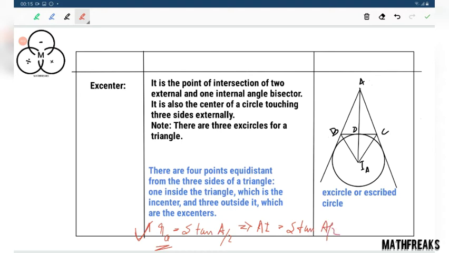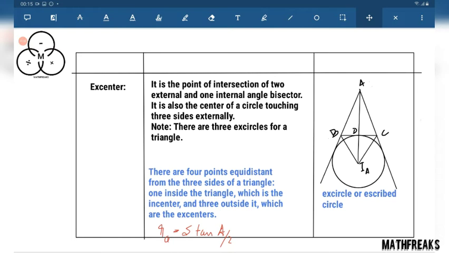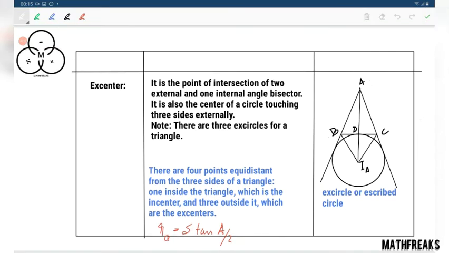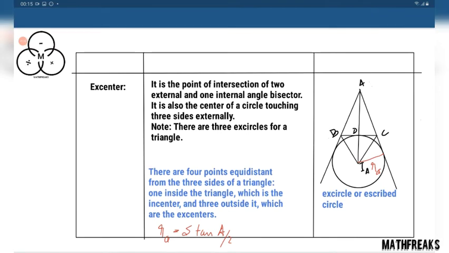Tan of angle A by 2. Exactly, r_a is the most appropriate term. Radius of this excircle. This is also known as the escribed circle.